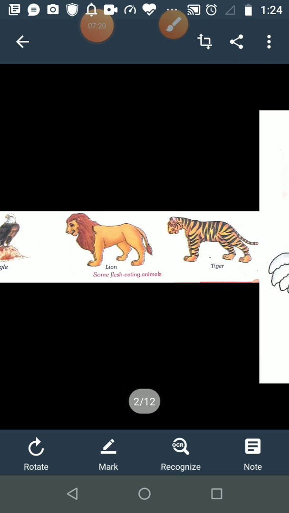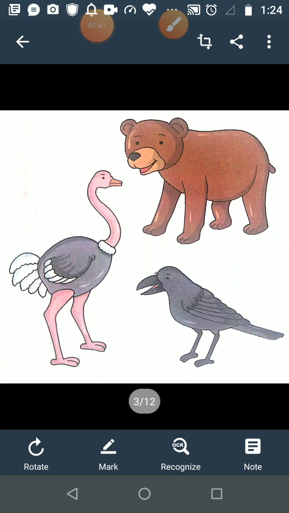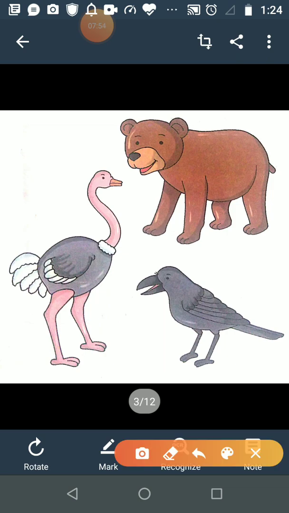Third group, see the picture. In this picture you see a crow, an ostrich, and a deer.